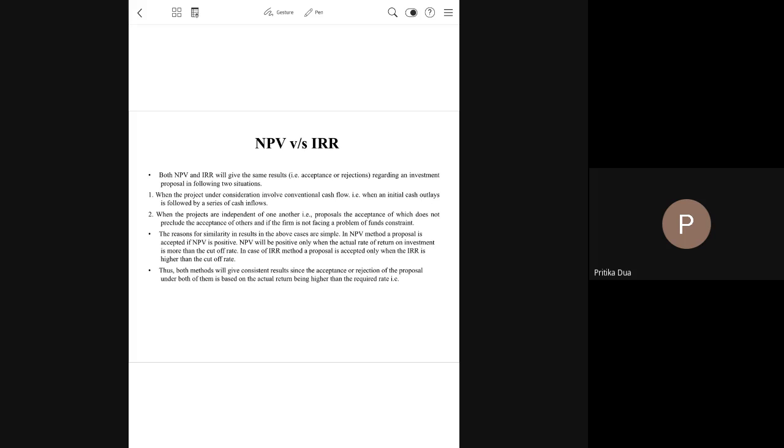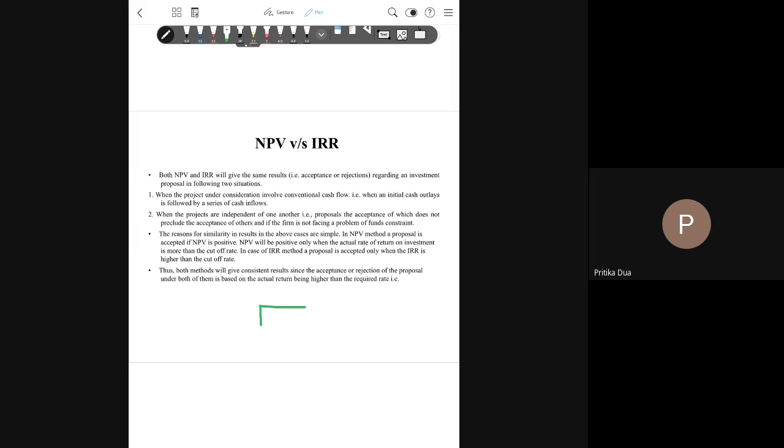Let's take a comparative analysis of NPV with IRR, seeing where the techniques give similar results. The first and foremost situation is the case of conventional cash flows. So, what are conventional cash flows?